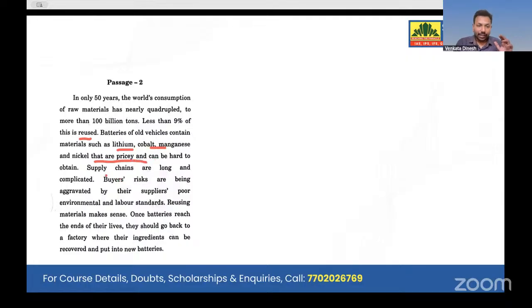And he talks about the supply chain. The supply chain is very complicated, and suppliers often make mistakes in terms of labor, in terms of packaging or reusable materials. They are not using reusable. Once the battery ends its life, we have to recycle it. That is what he said here. This is the main idea. I think you got the main idea.